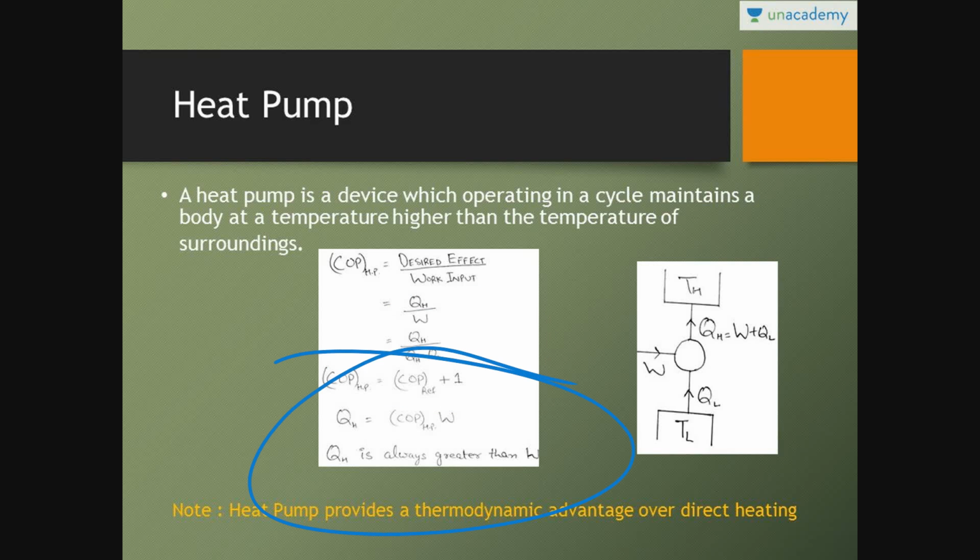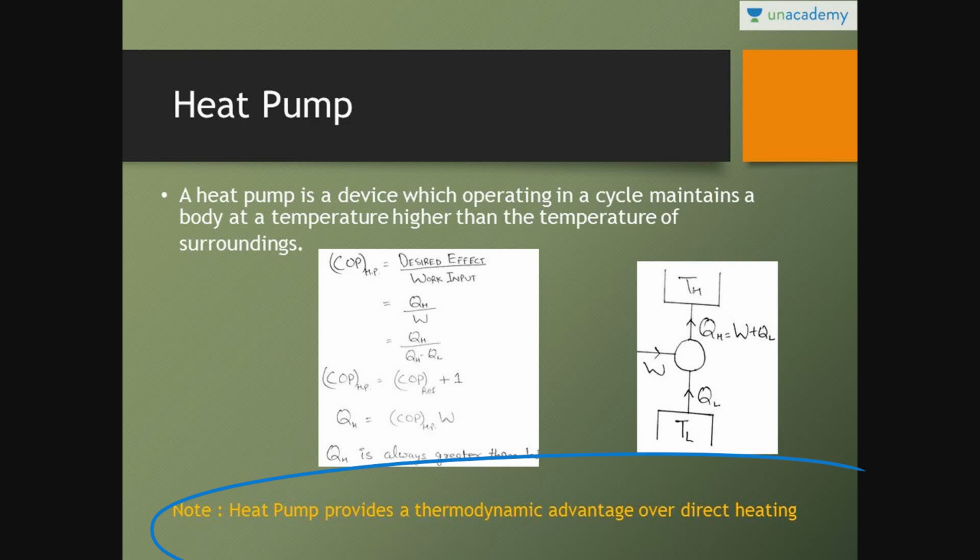Just keep in mind this particular formula: COP of heat pump is equal to COP of refrigerator plus 1, and QH is equal to COP of heat pump into W. Always keep in mind QH is always greater than W. Heat rejected to the higher temperature is always greater than W.